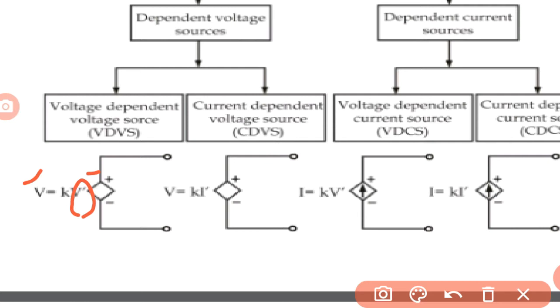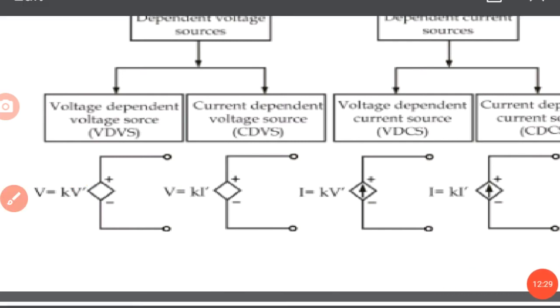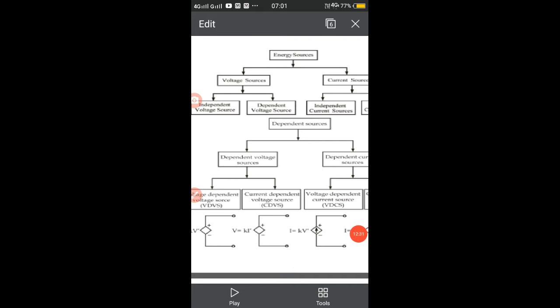The next one is the current dependent voltage source. Here the voltage source V depends on the current source. Based on the flow of current through a circuit, the voltage is obtained. So the voltage which supplies the energy to the circuit depends on a current source.